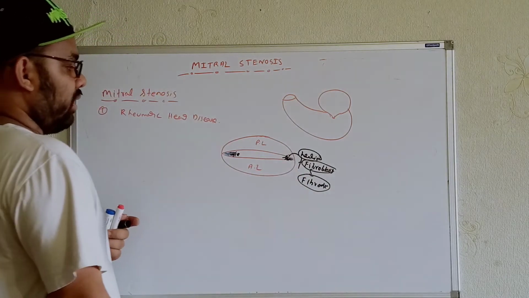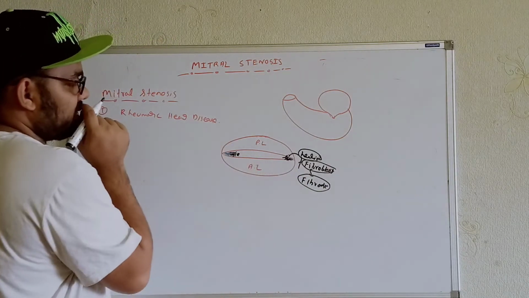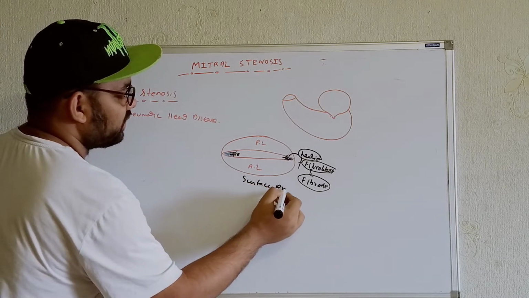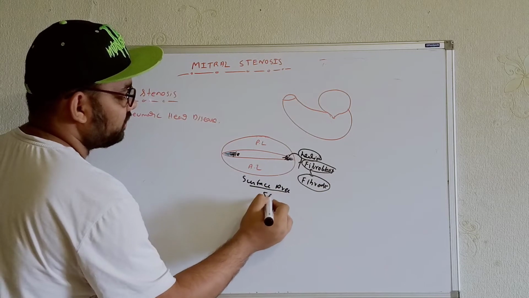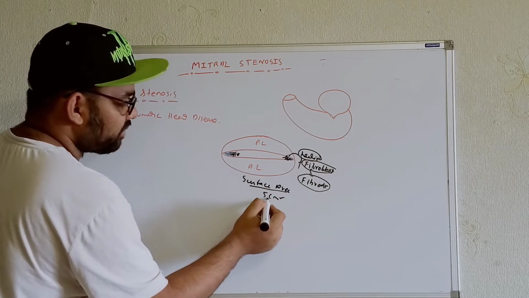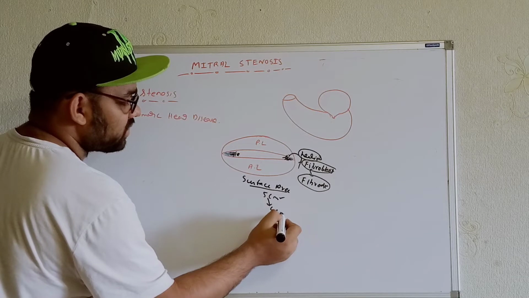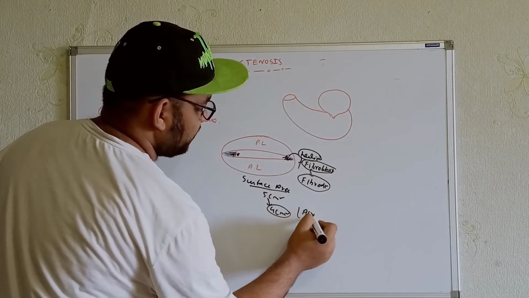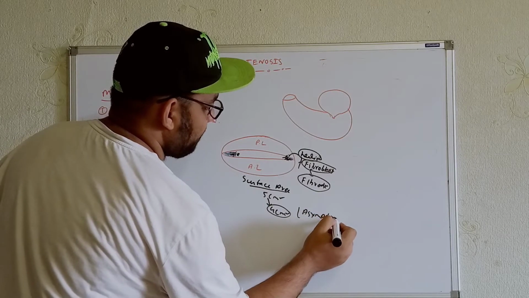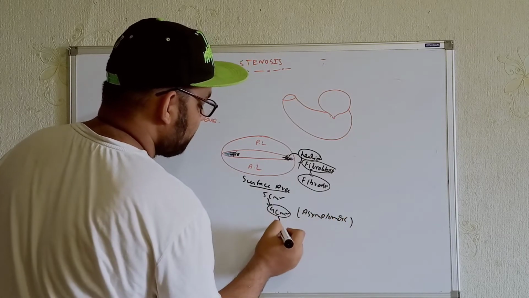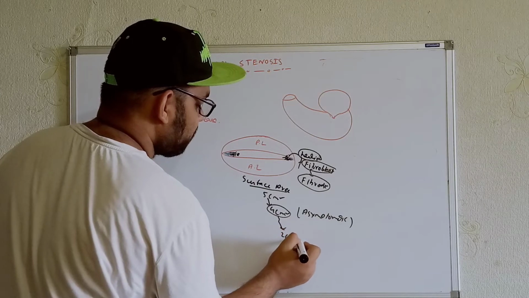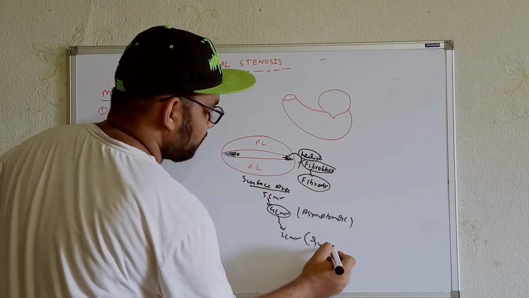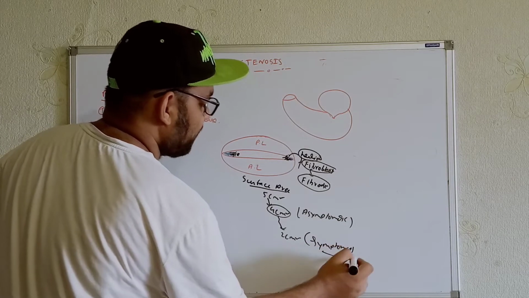Now, under normal circumstances, the surface area of the mitral valve is around 5 cm square. Whenever it comes down from 5 cm square to around 4 cm square, it will still be asymptomatic. But when it comes down from 4 cm square to around 2 cm square, at that time the symptoms will appear.